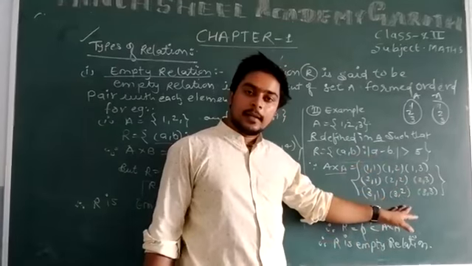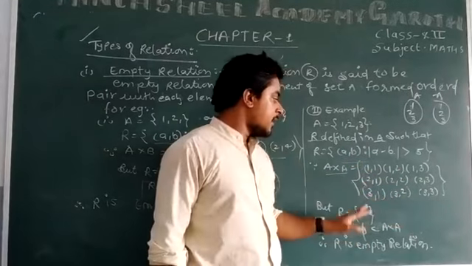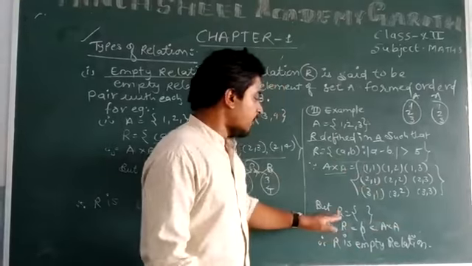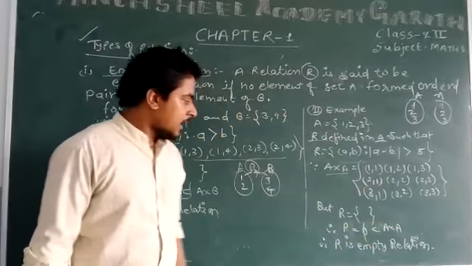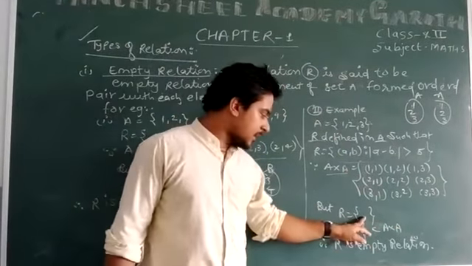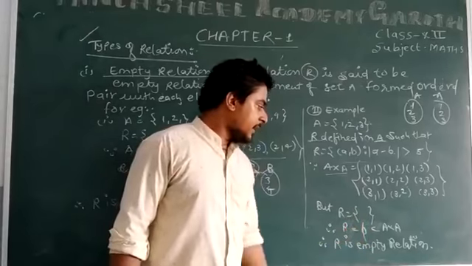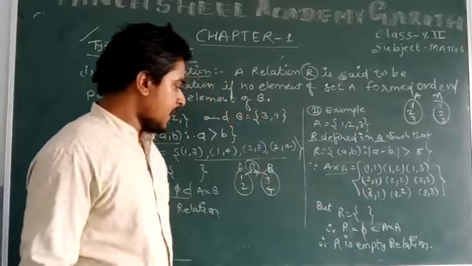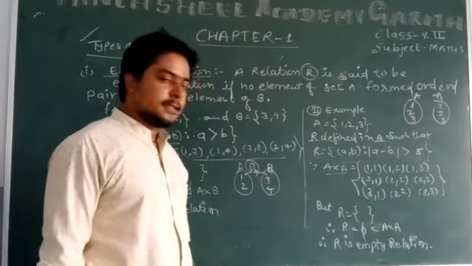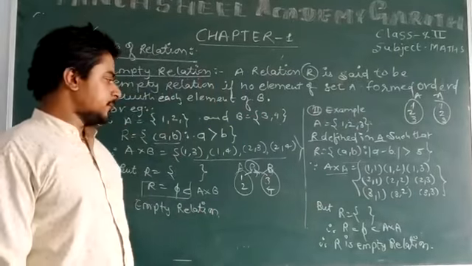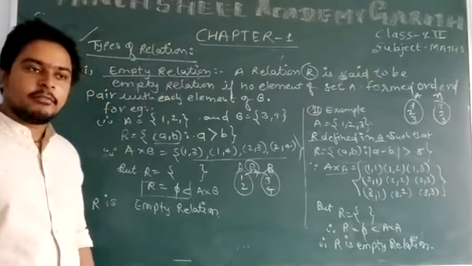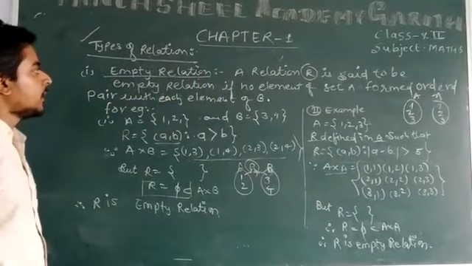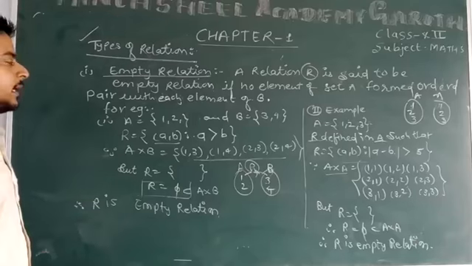There is no ordered pair in A cross A which satisfies R, therefore R will be the empty relation. R is an empty set, and R is a subset of A cross A because R is defined in the set A. So again we can say that R is an empty relation.